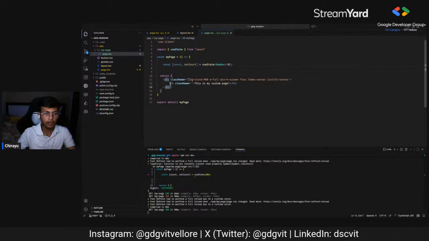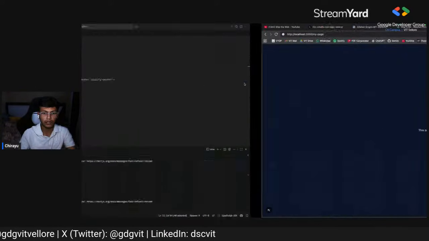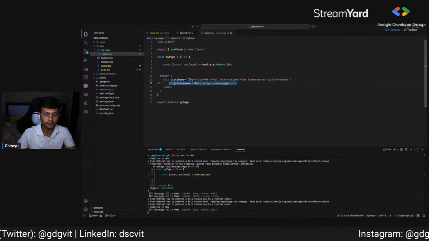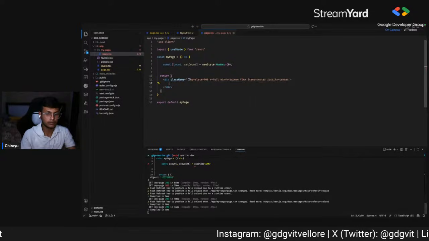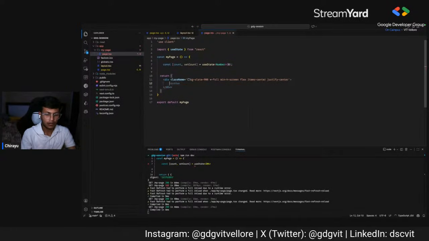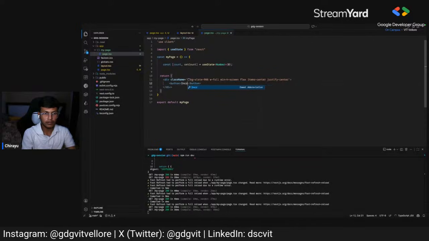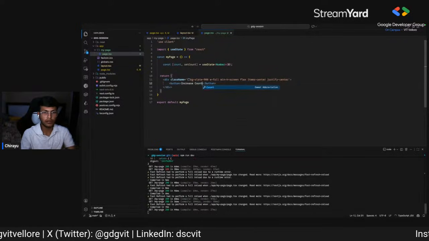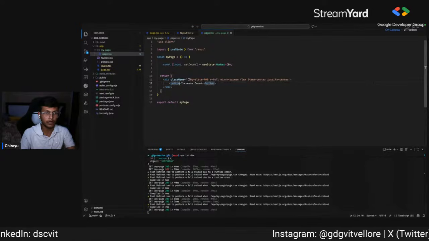Okay, and we'll also create a button, a button which has increase count. I'll make it look good, don't worry.